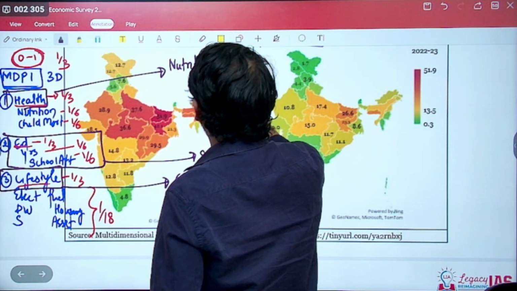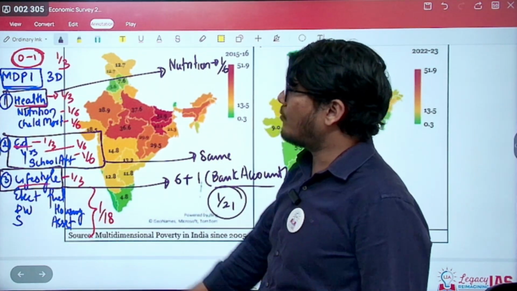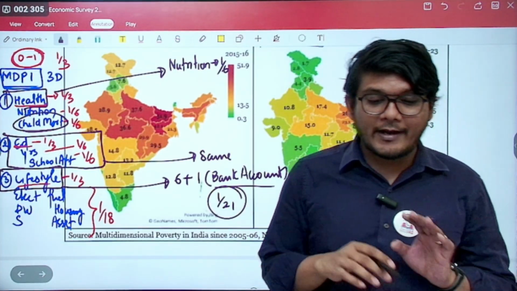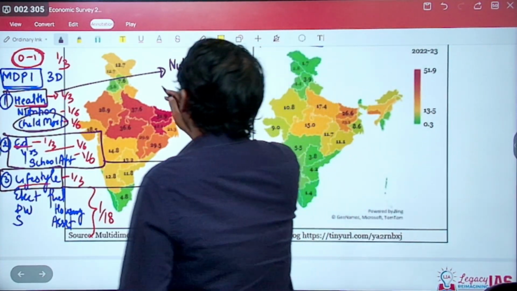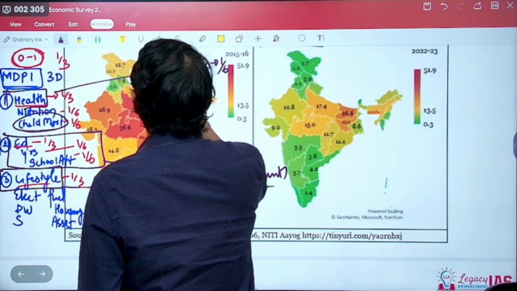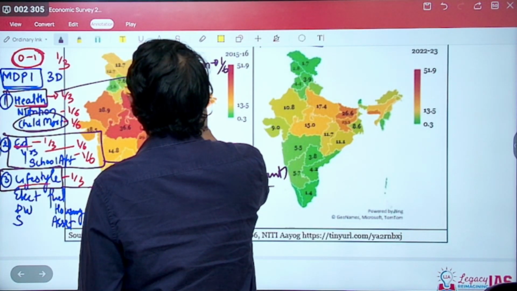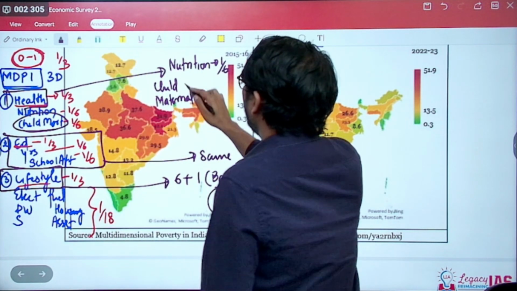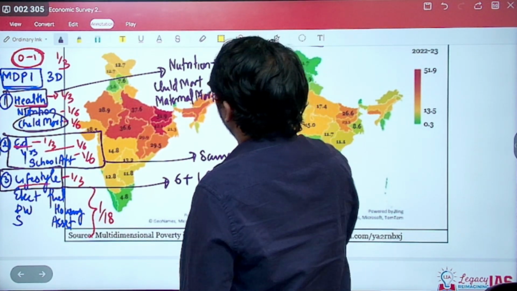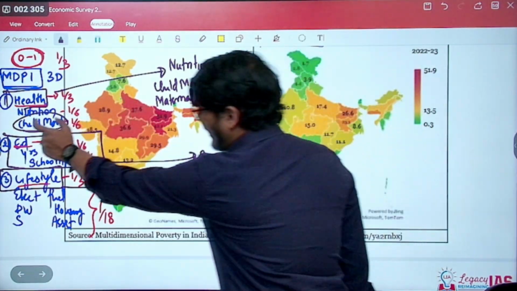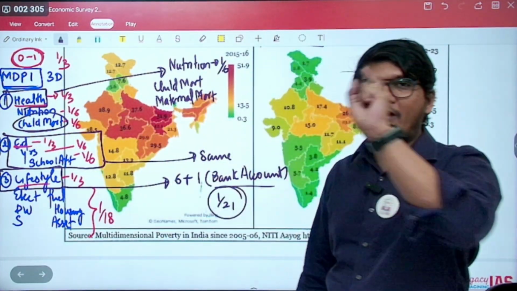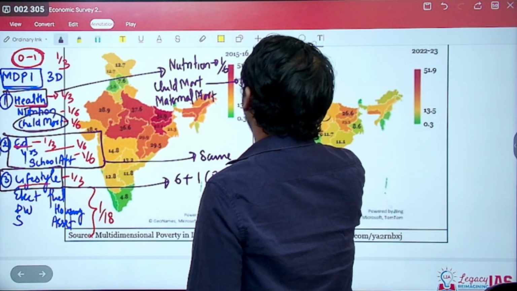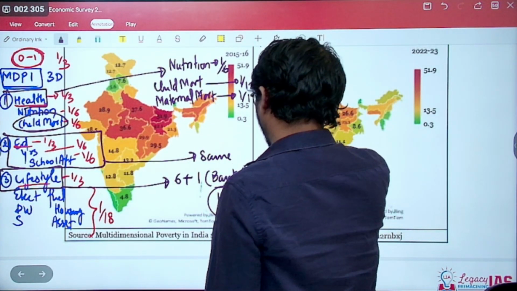Nutrition's weightage remains 1/6, but the child mortality weightage is now divided into 2 different mortalities. So you have child mortality as well as maternal mortality. Now child mortality alone had 1/6. Now that 1/6 gets divided into these two, so they become 1/12 and 1/12.